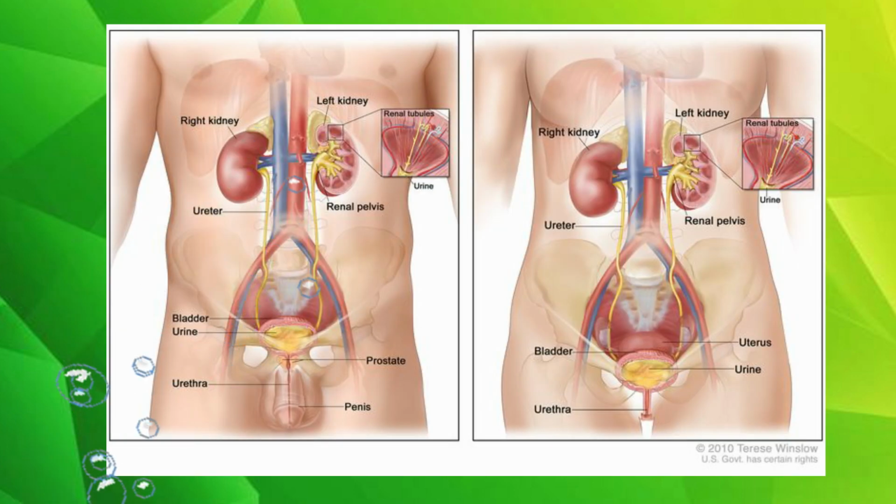The bladder is a hollow organ in the lower part of the abdomen. It is shaped like a small balloon and has a muscular wall that allows it to get larger or smaller to store urine made by the kidneys.